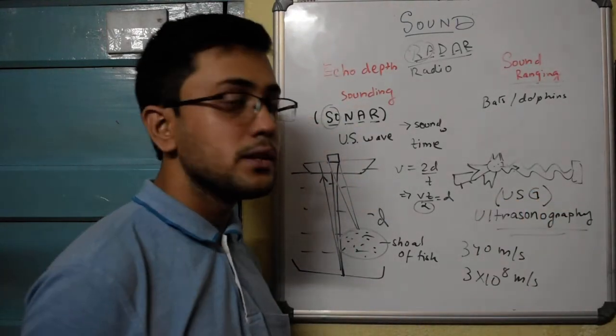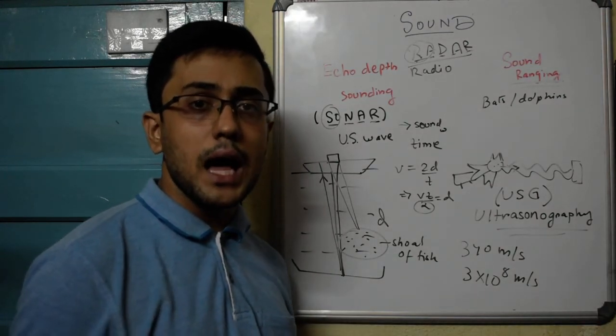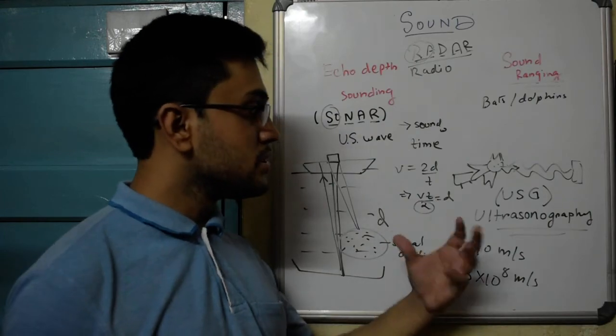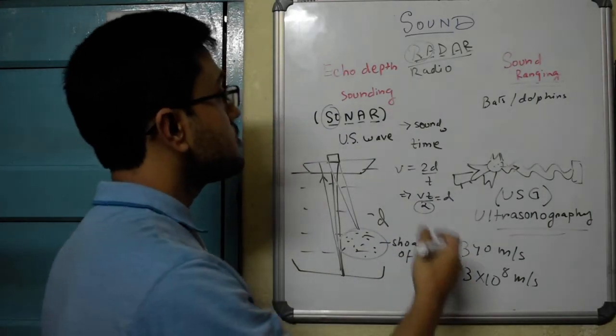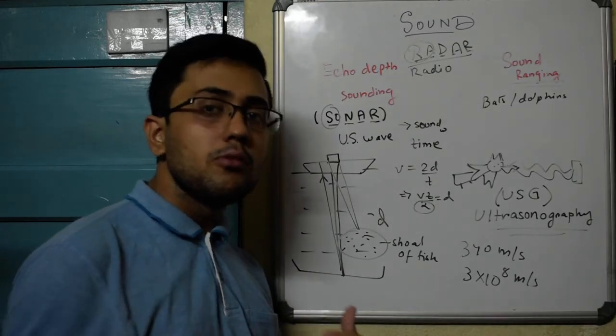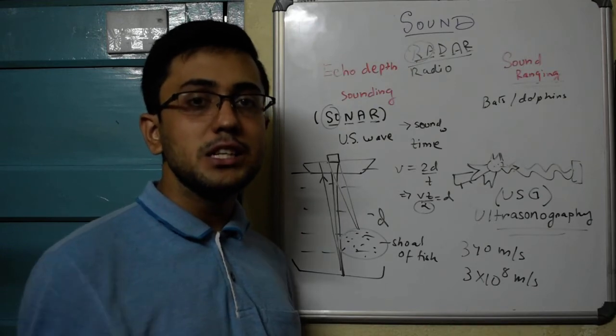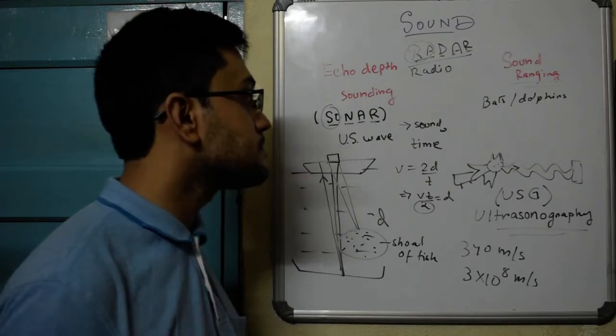Doctors usually recommend this USG test when they want to find out the functionality of your abdomen region generally. So this ultrasonography also uses the technique of ultrasonic waves, sending it into your body, calculating how much time it takes to come back, and from that it can do a mapping and imaging of your internal organs.